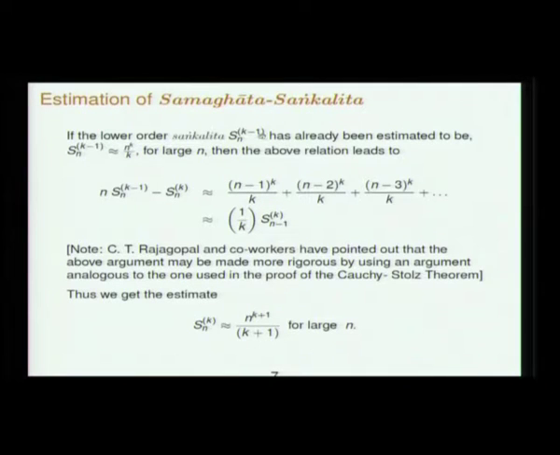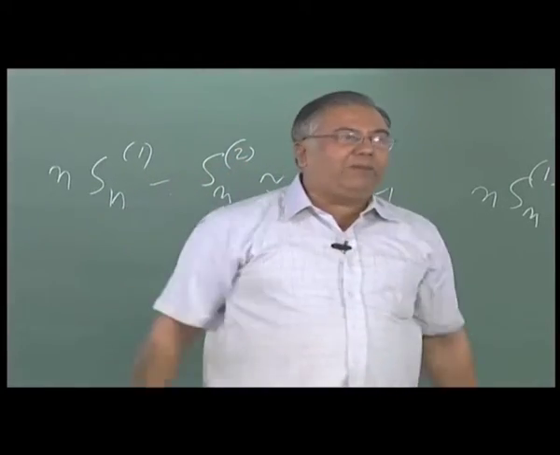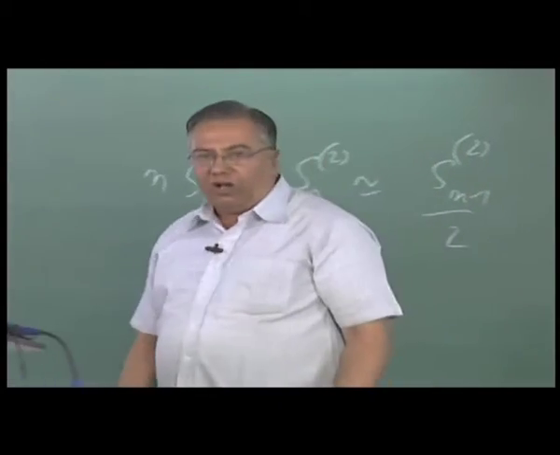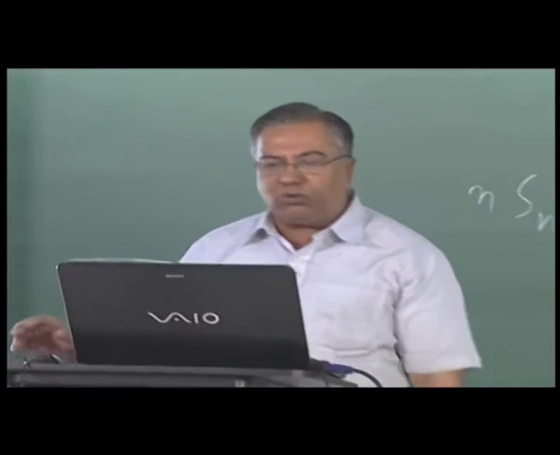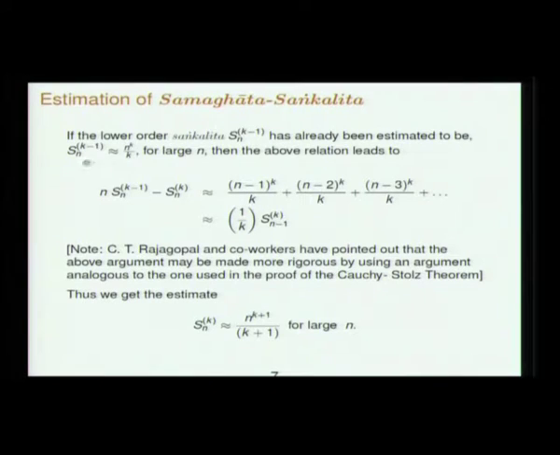Now, that is how a mathematical induction argument works. First you write down a relation, then assume something for n and then show it for n plus 1, and then you have shown it for all n if you have already shown it for n equal to 1. So assume that the k minus 1th order Samaghata Sankalita has already been estimated and it goes like n to the power k by k.